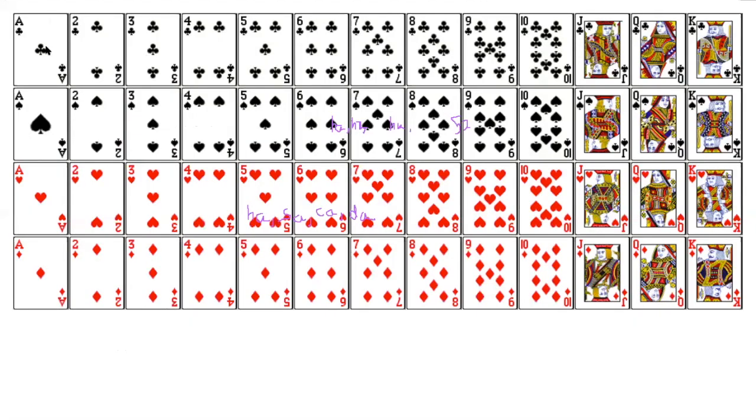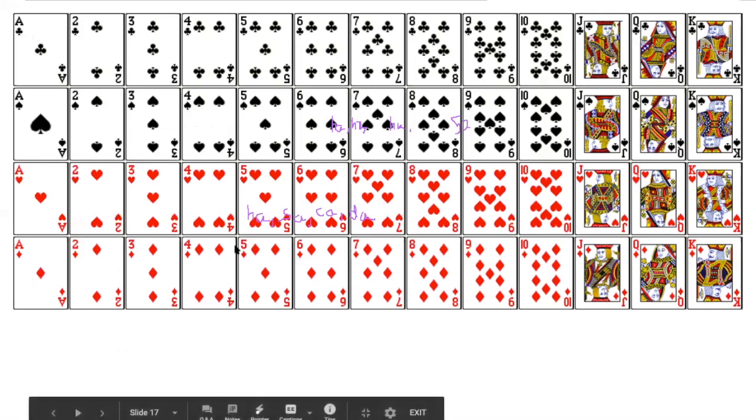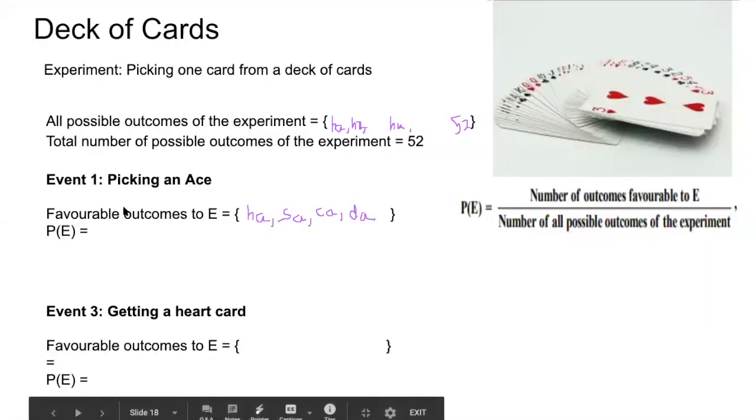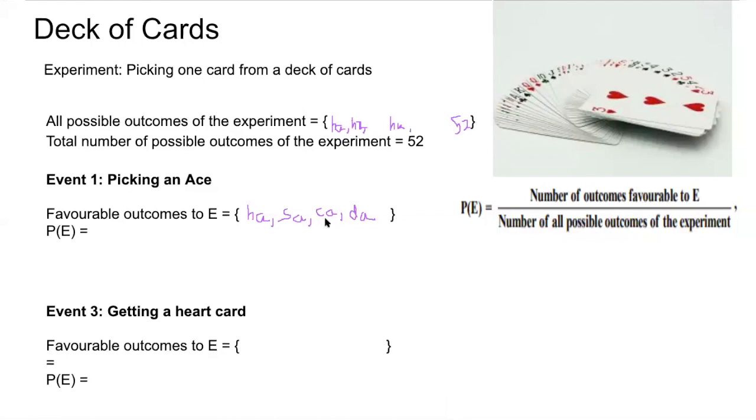So how many aces are there? Four aces are there. Clover ace, spade ace, heart ace, and diamond ace. There are no other aces here. So we have put here. So picking ace, favorable outcomes will be heart ace, spade ace, clover ace, and diamond ace. Now, what is the number of favorable outcomes? 1, 2, 3, 4. 4.